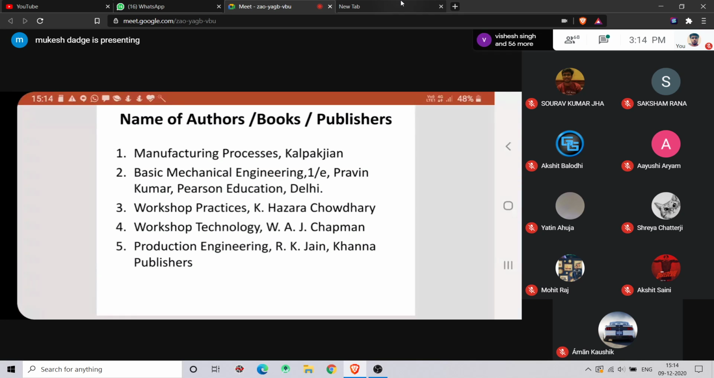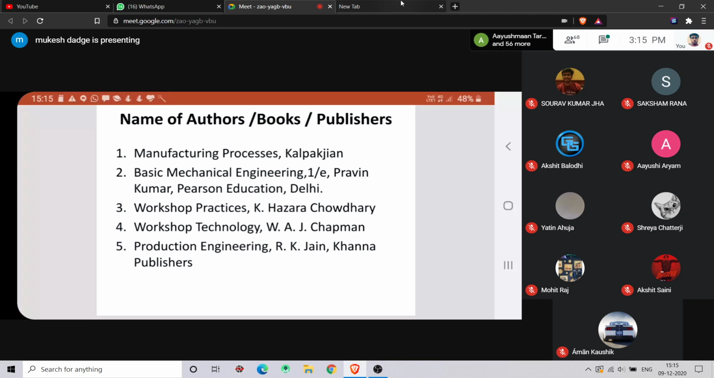Hajra Choudhury you can purchase from any shop; it is easily available, and it is also in the library. If you go to the library, you can have that book. Other books you can also refer to. If you compare the two, Kalpakjian is a foreign author, and Hajra Choudhury is an Indian author.